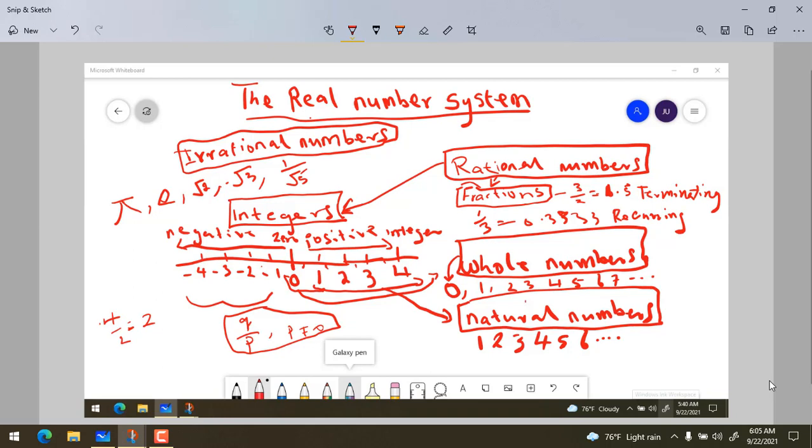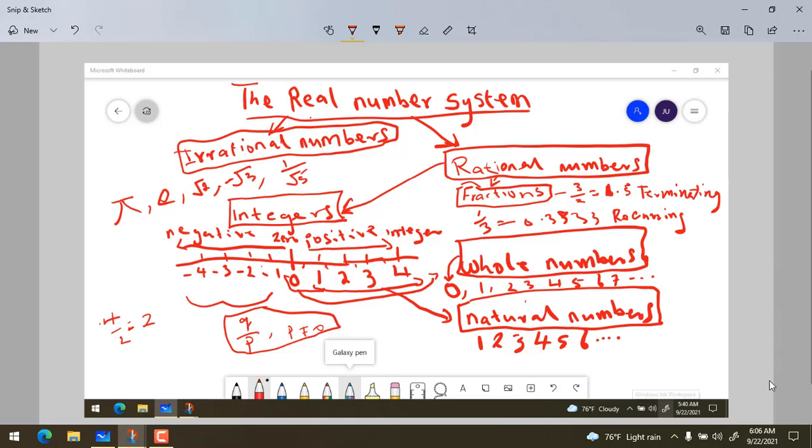All these numbers are irrational. If you punch them in a calculator, you see that the number never repeats itself and it continues till infinity. So these are non-terminating, non-recurring, and they continue till infinity. So these are irrational numbers. We have been able to complete all the number systems, the real number system.